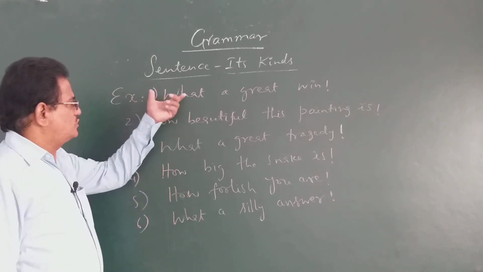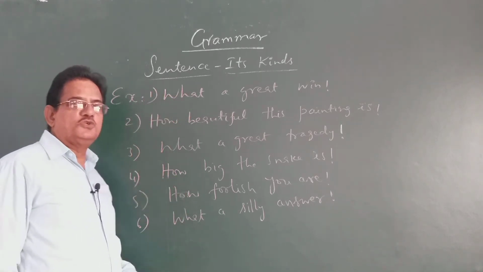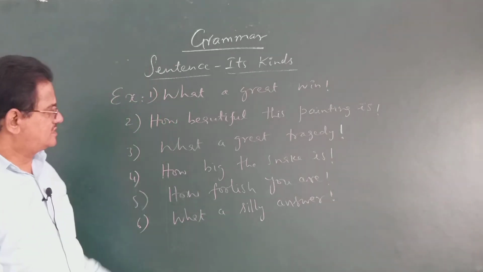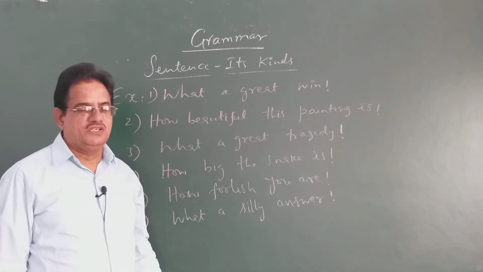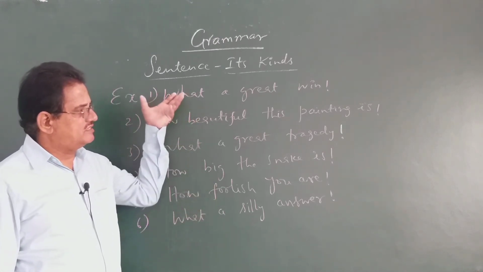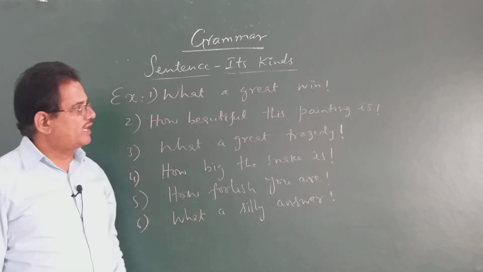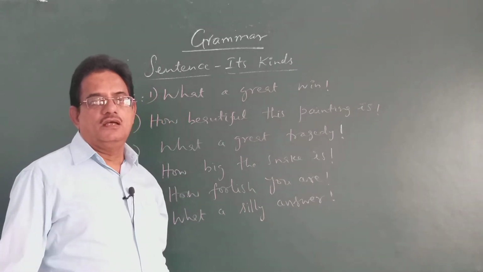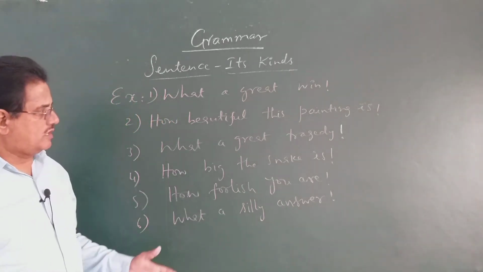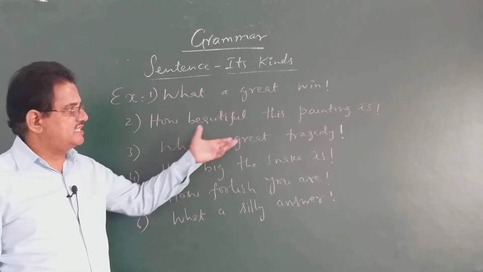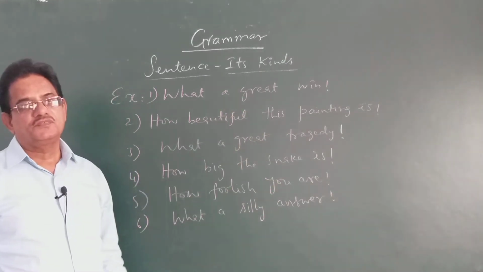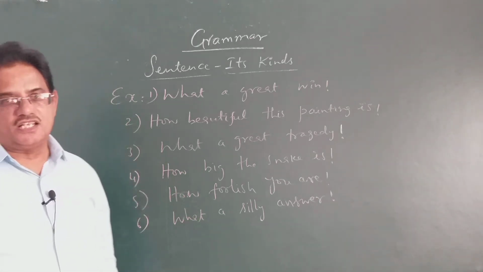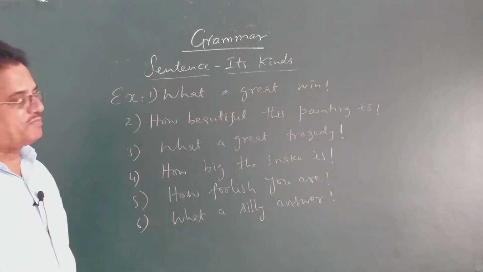See, most of the time you use either what or how to make exclamatory sentences. These two are actually WH question words. But most of the time we use these words only to express wonder, shock, joy or excitement. So all these sentences you can see end with an exclamation mark. These are some of the examples for exclamatory sentences. Children, now let us go to the last kind of sentence, optative sentences.